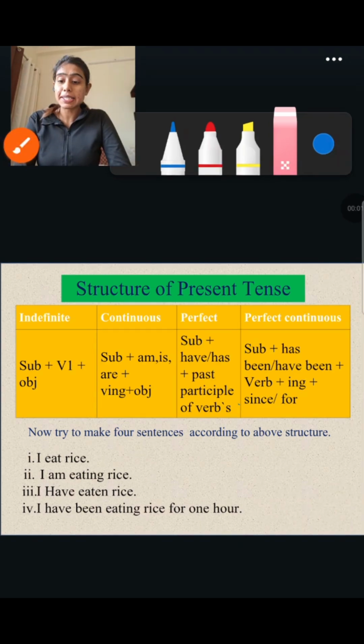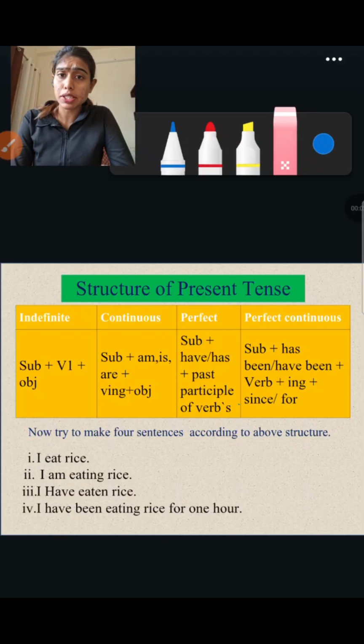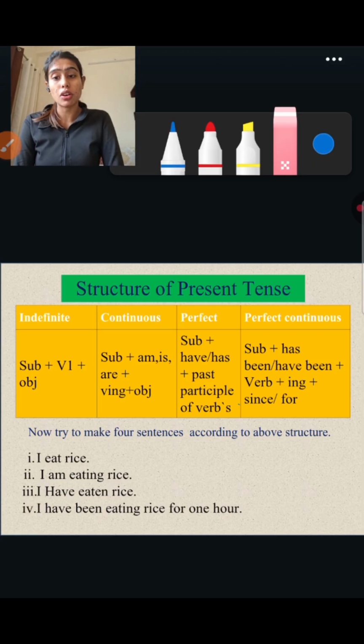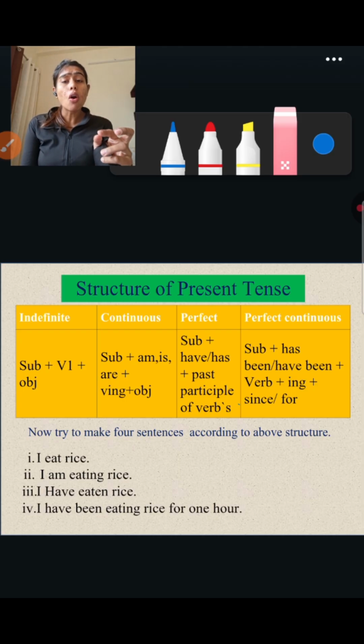Moving forward to present perfect. When do we use present perfect? We use it when the activity has culminated just now, which has been finished right now. Okay, for an example, you have finished your homework or I have cooked the meal. These sentences are telling that the activity, that is cooking or finishing the homework, is completed just now.